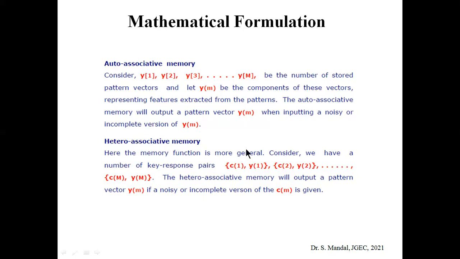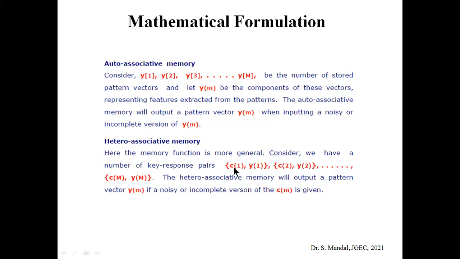Now let us consider hetero associative memory. Here the memory function is more general. In case of hetero associative memory, for each input pattern there is a respective output or response. So you can call it a key response pair. If C1 is the key, that means the input, and Y1 is the respective output, you can call it a key response pair. For this kind of input, we always get this kind of output. If the input is C1, we always get output Y1. If the input is C2, we get the respective output Y2.